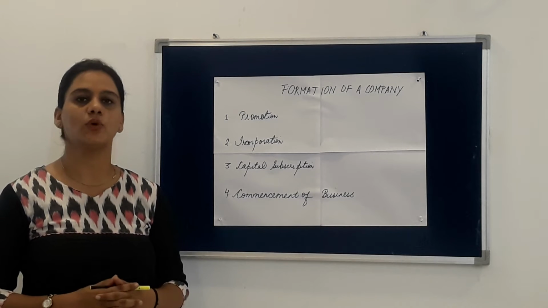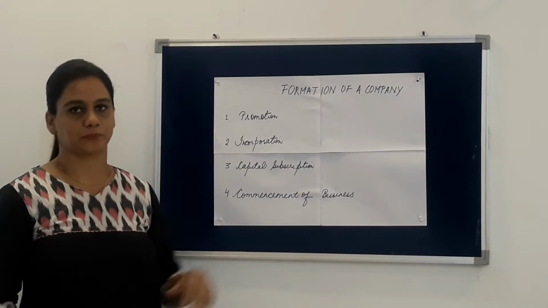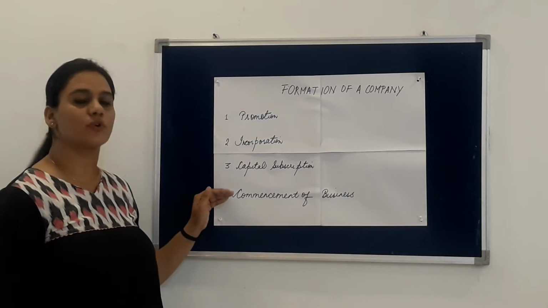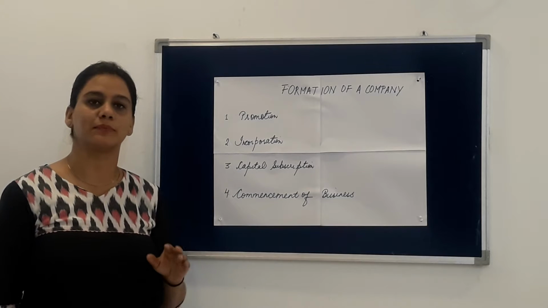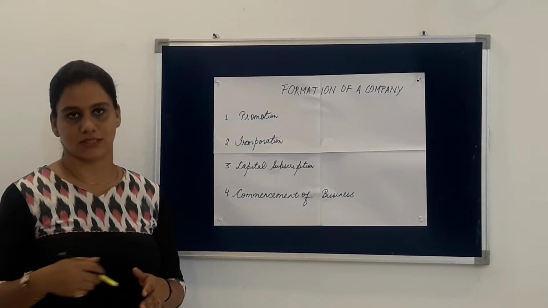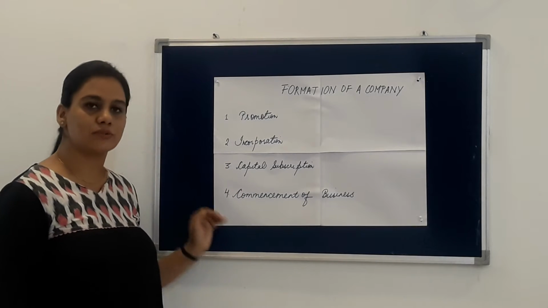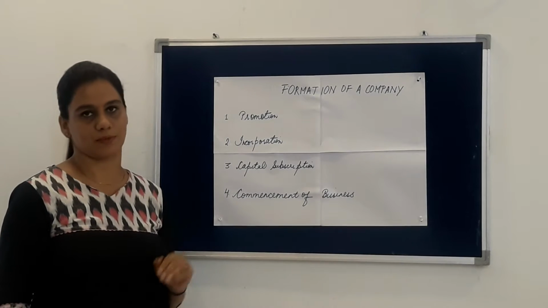Students, in this video I will be explaining the formation of a company. Now we have in total 4 steps for the formation of a company. As we know, we have two types of companies. One is the private company and the other is the public limited company. So a private company follows only 3 steps and the public limited company follows the total 4 steps.